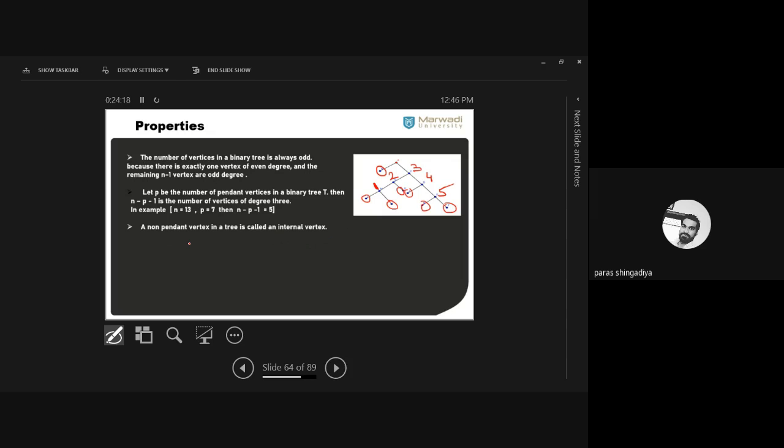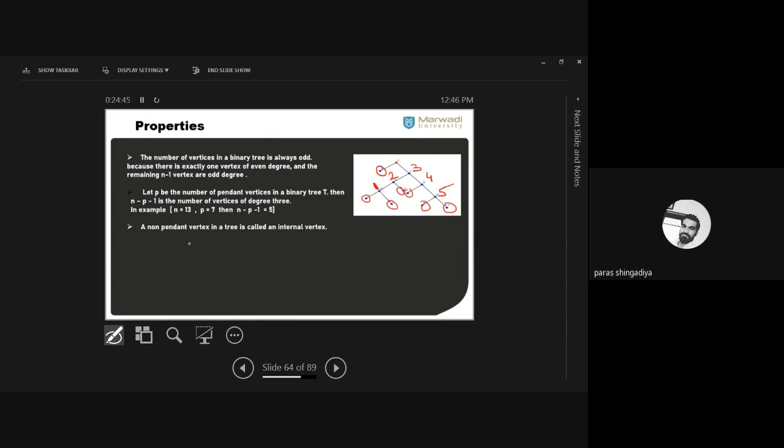And the vertices which are not pendant are known as the internal vertices of the binary tree. The vertices whose degree is 3, this type of vertex is known as an internal vertex of the binary tree. Pendant vertices are on the outside of the tree; these are the boundary vertices. And the degree 3 vertices are known as the internal vertices of this graph.